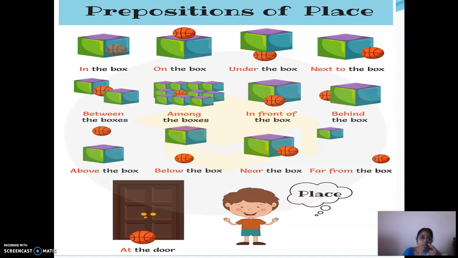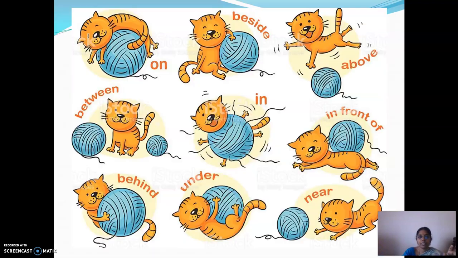Near the box, far from the box. Here also the distance has to be more, far from the box. And at the door. So all these are prepositions of place. So on, beside, above, between, in front of, behind, under, near. This is the slide where we left off yesterday, right?